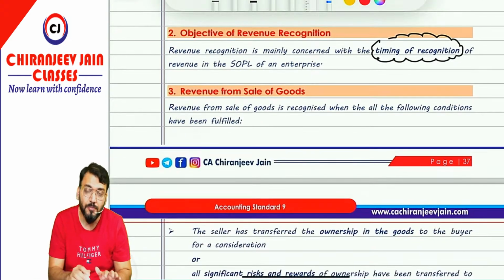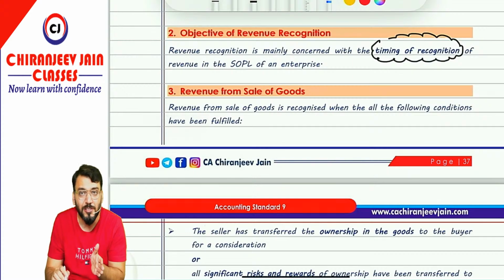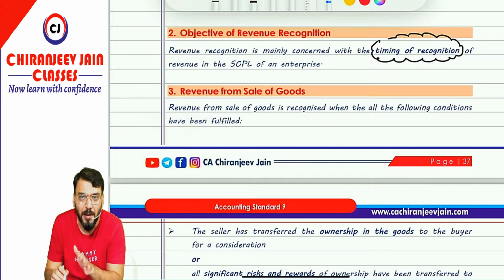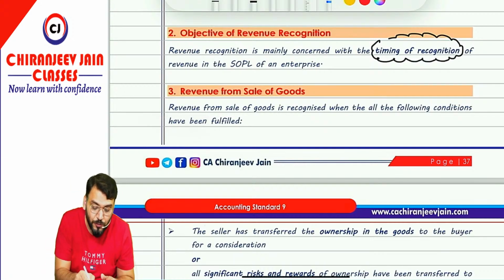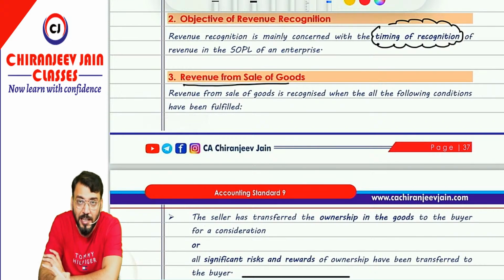Now for that we need to look at the timing of recognition in three categories. First is sale of goods, then rendering of services, then use of enterprise resources by others. So first we'll take revenue from sale of goods. AS9 says that revenue from sale of goods is recognized when all the following conditions are satisfied.